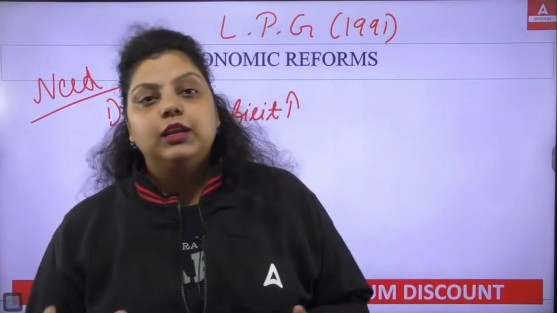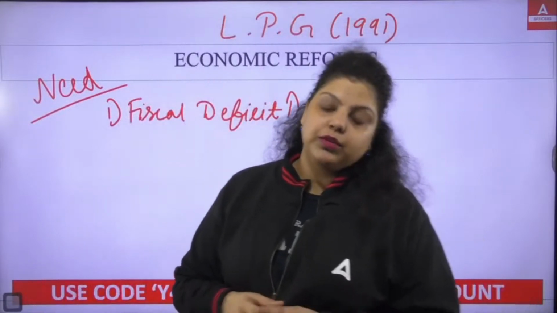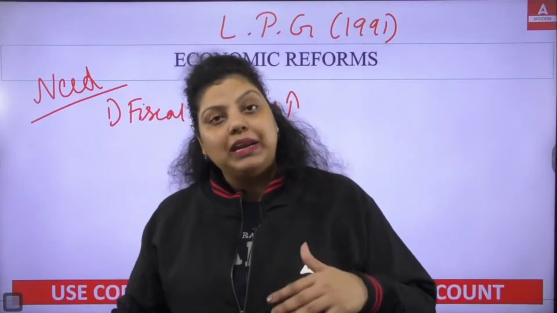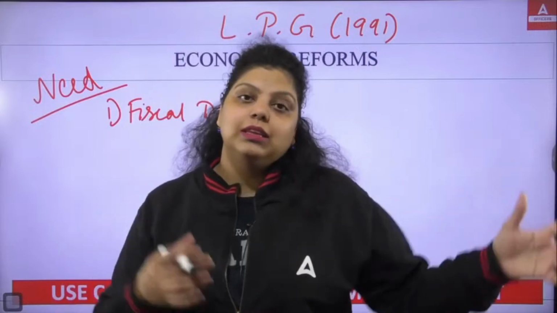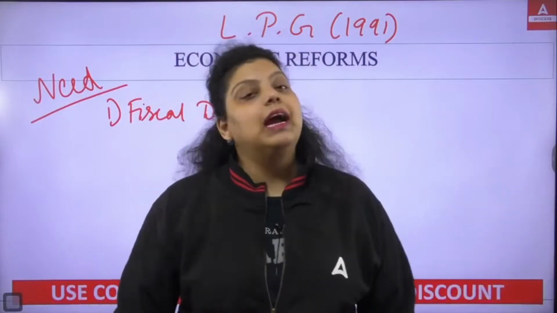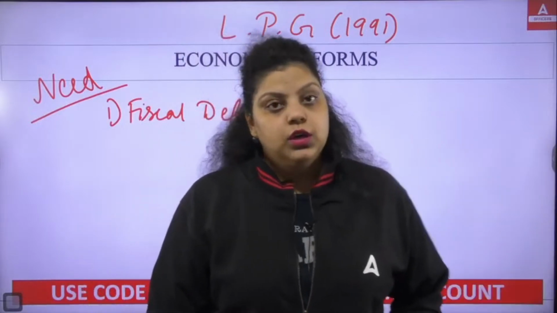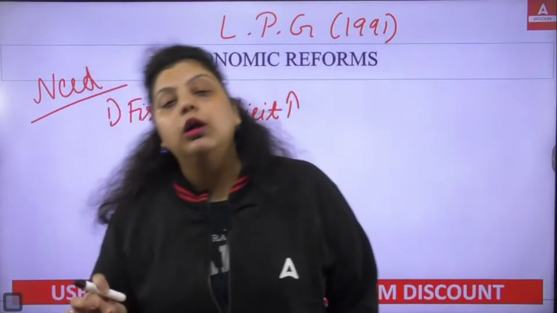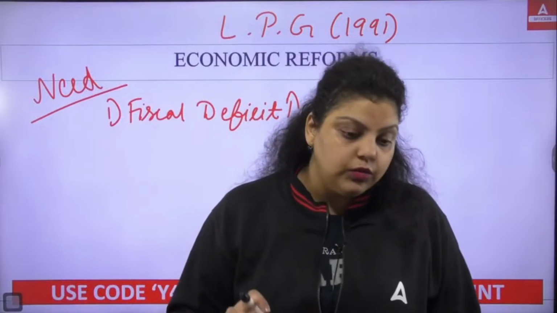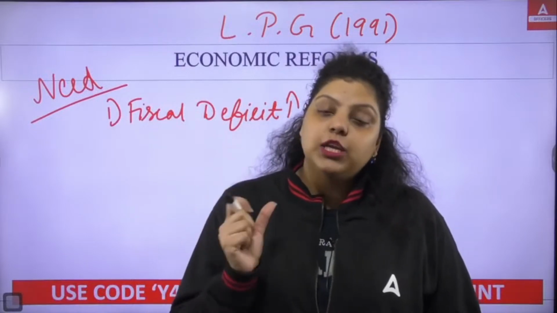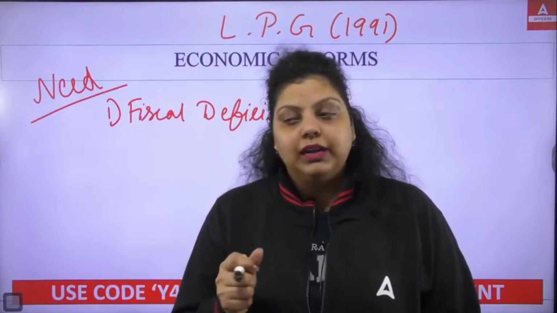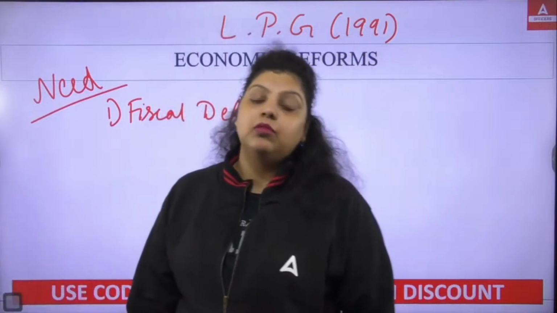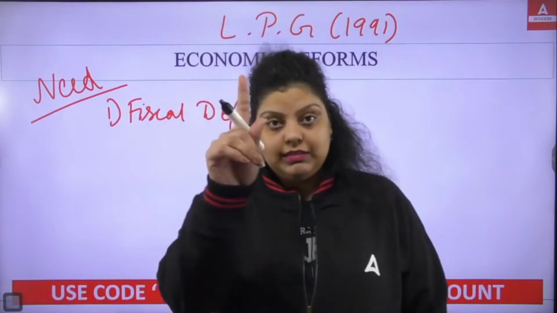The budget is the statement of income and expenditure of the government of India for the upcoming financial year. When in the budget the expenditure is more than the revenue, more than the income, that is known as deficit. So the fiscal deficit was increasing. It means the government had taken a lot of borrowings, a lot of loans, that created a financial burden on the government, and the government was not capable of repaying that loan. That's why we introduced the LPG, one of the reasons.